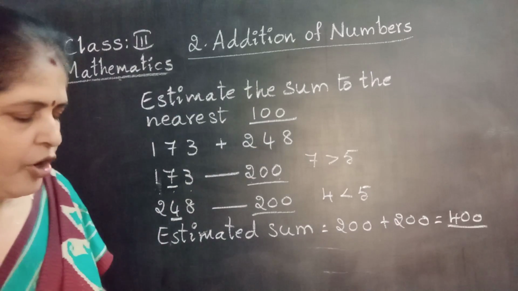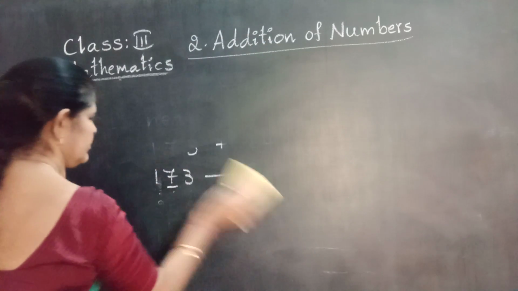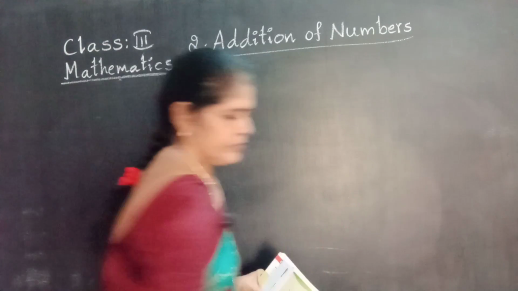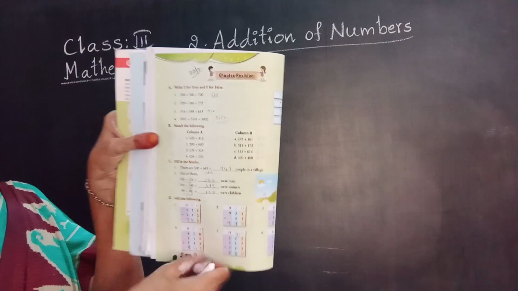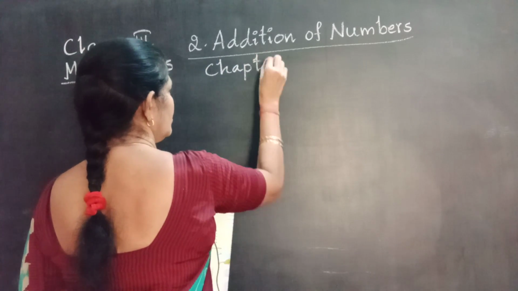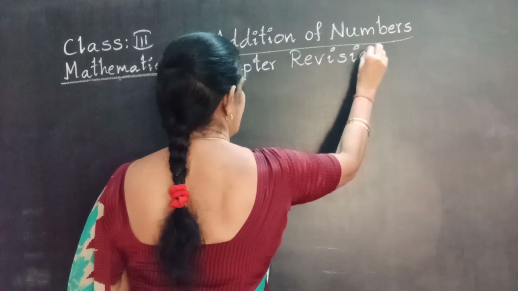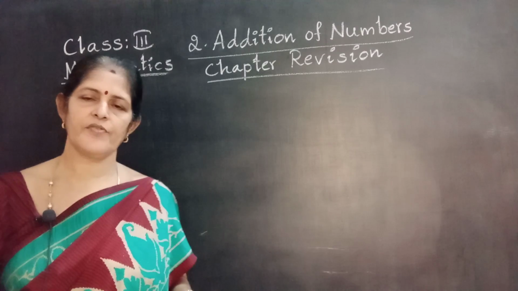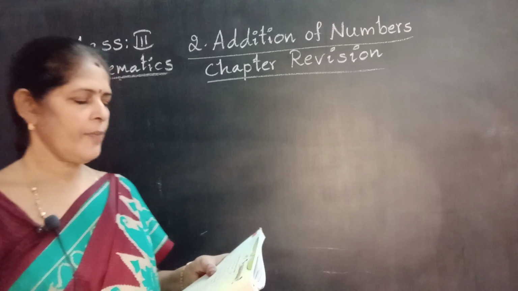Okay? Now going to the textbook chapter revision. Chapter revision means ending of the chapter. In our textbook exercise, page number 44. Chapter revision. Concepts you learned in this chapter: adding three digit numbers with regrouping, without regrouping; adding four digit numbers with regrouping, without regrouping; word problems.